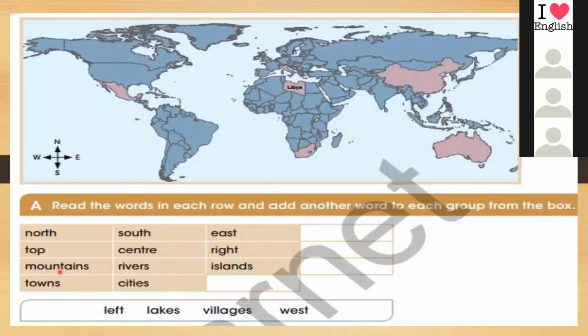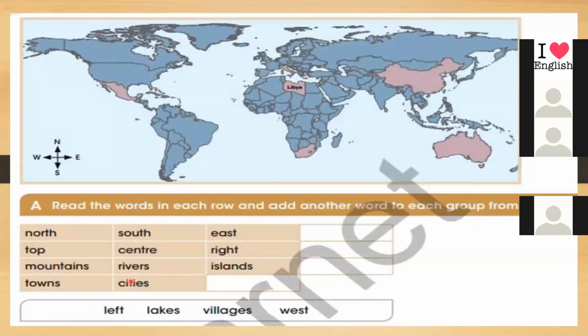So we have mountains, rivers, islands, then we have lakes. Yes, we have mountains, rivers, islands, and lakes. Then we have towns, cities, and also villages. Yes, very good.